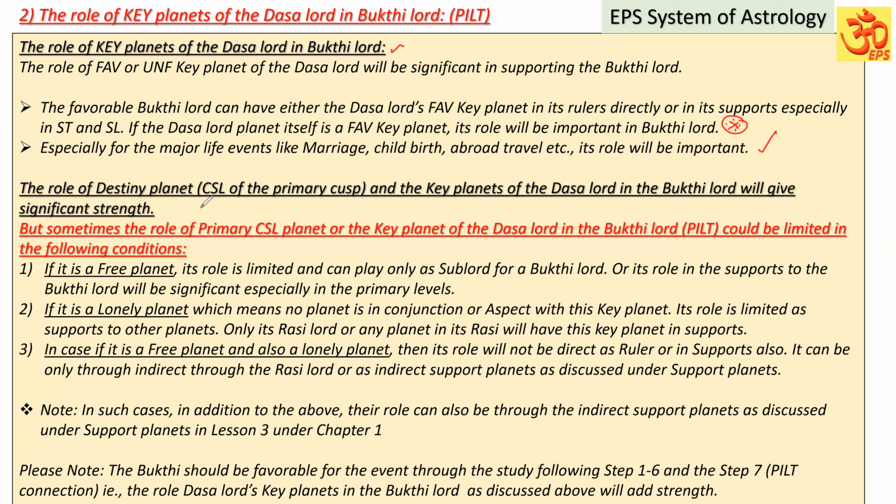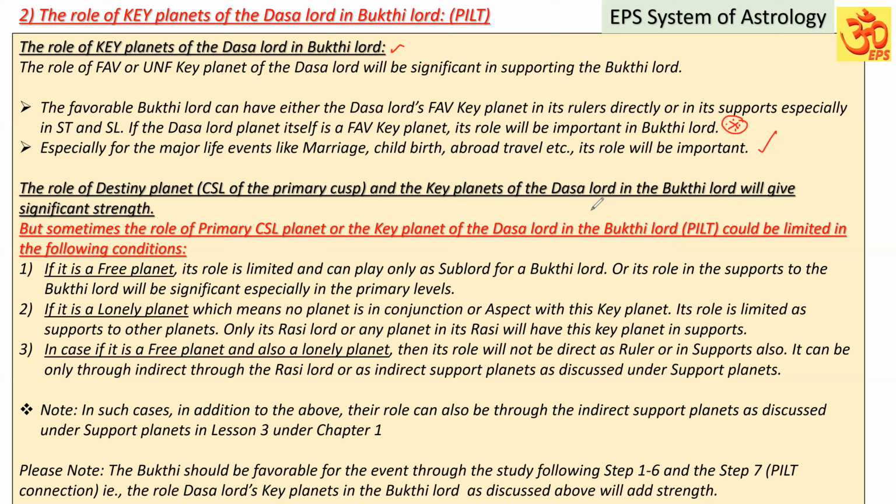In that destiny planet itself, the cuspal sublord of the primary cusp can be a key planet on its own, or the star lord or sublord can be a favorable key planet of the dasa lord. So the destiny planet's key planets and the key planets of the dasa lord in the Buddhi, if present, will give significant strength.